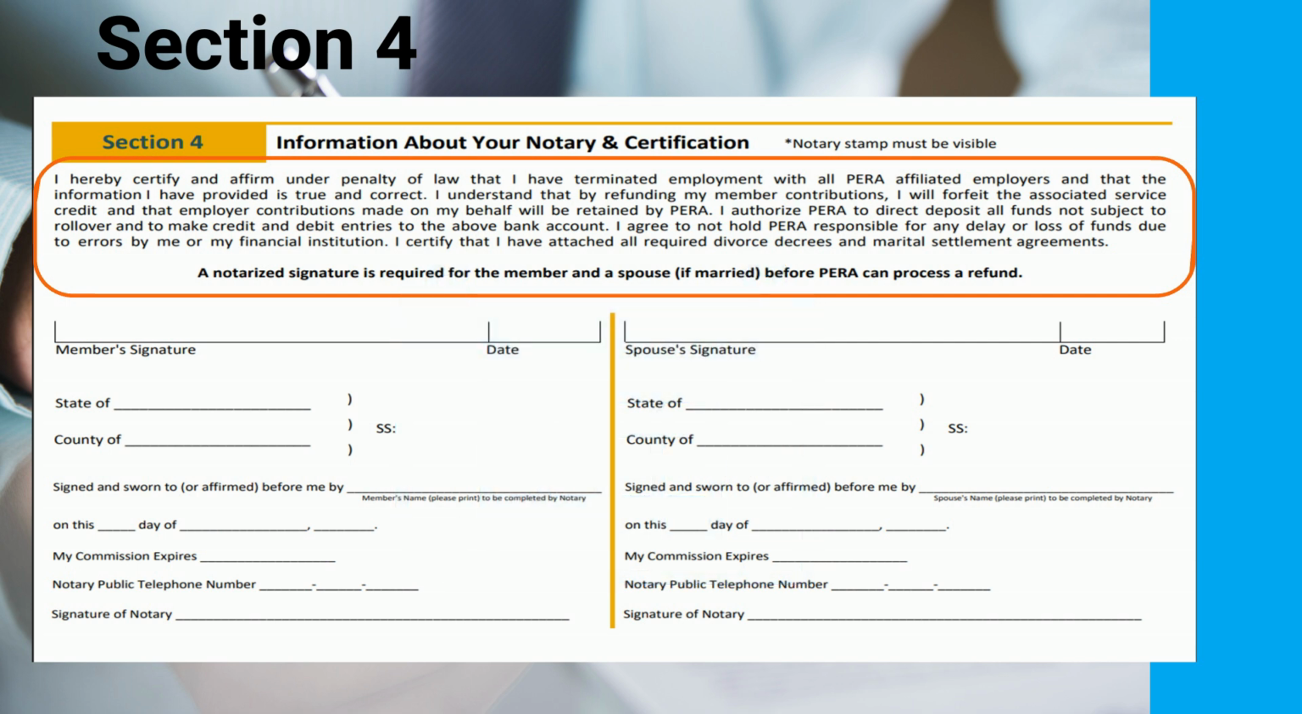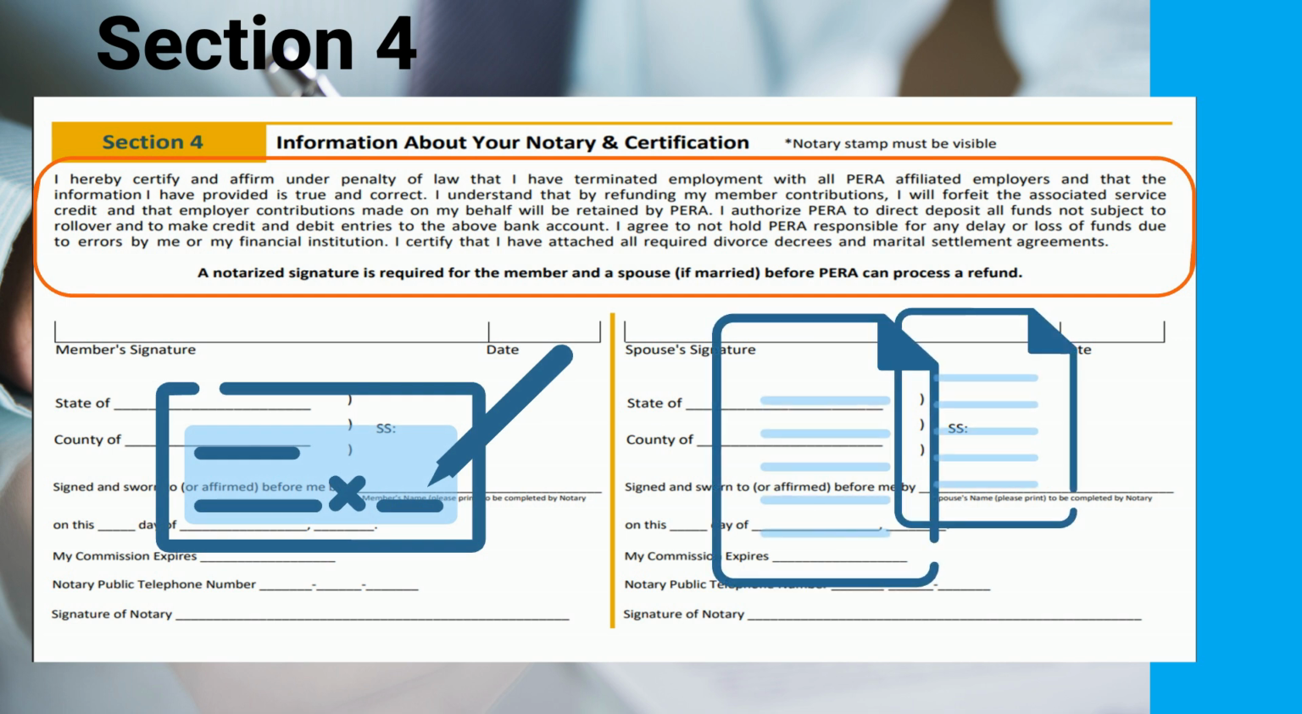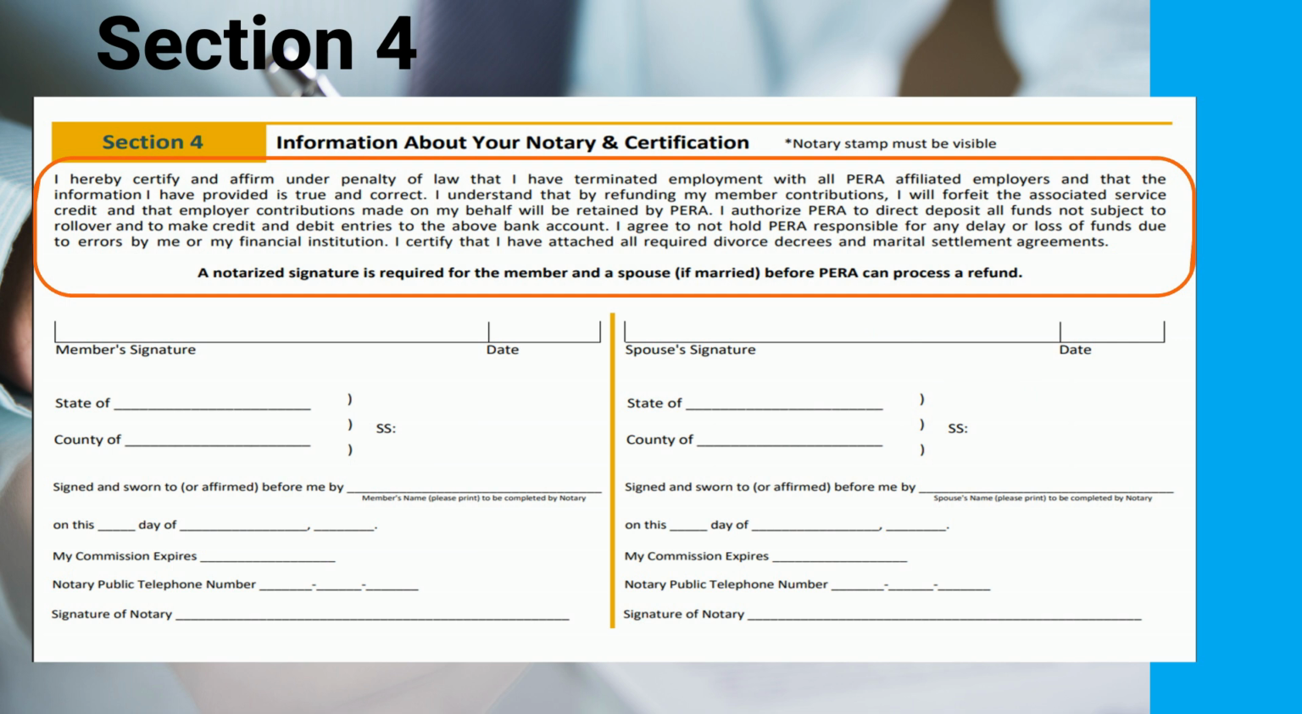You will also certify that you have attached a voided check and all divorce decrees and marital settlement agreements. This section also requires your signature and date, as well as a signature and date from your spouse if you are married at the time of refunding. Signing this form must happen in the presence of a notary, and all notarial information must be completed prior to submitting to PERA.